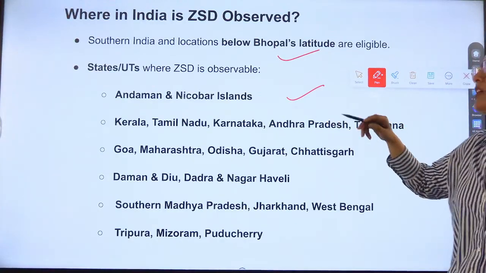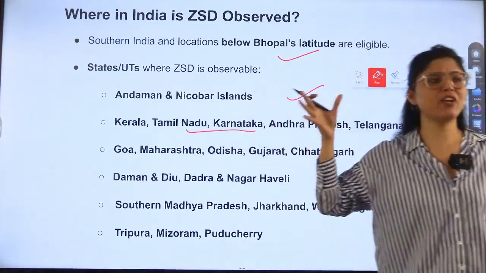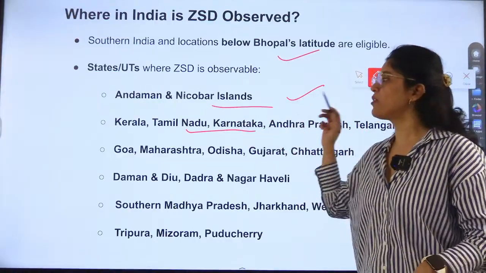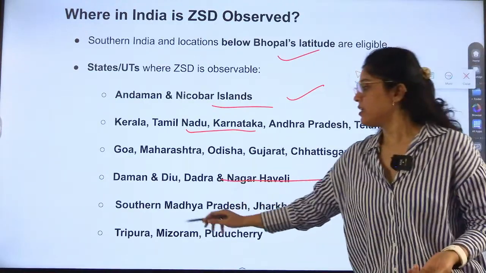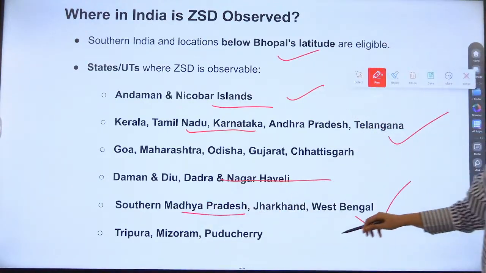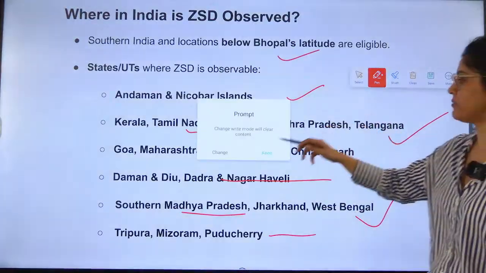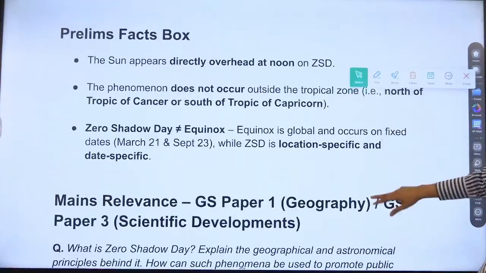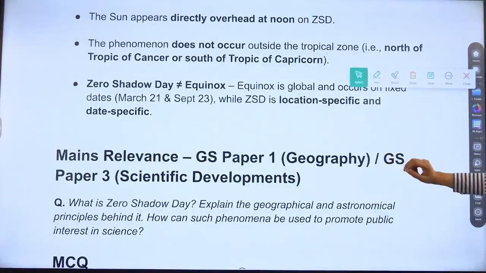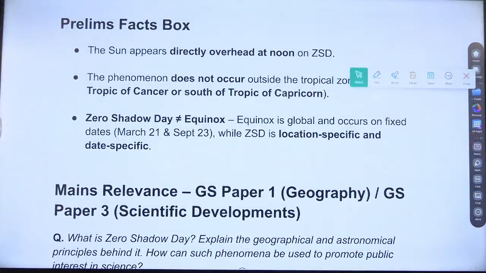This is important. UPSC can form any kind of question, right? So Andaman Nicobar, Kerala, Tamil Nadu, Karnataka, Andhra Pradesh, Telangana, Odisha, Gujarat, Chhattisgarh, southern Madhya Pradesh, Jharkhand, West Bengal, Tripura, Mizoram, Puducherry. So these states observe zero shadow day. Okay. So these are some facts that you can remember.